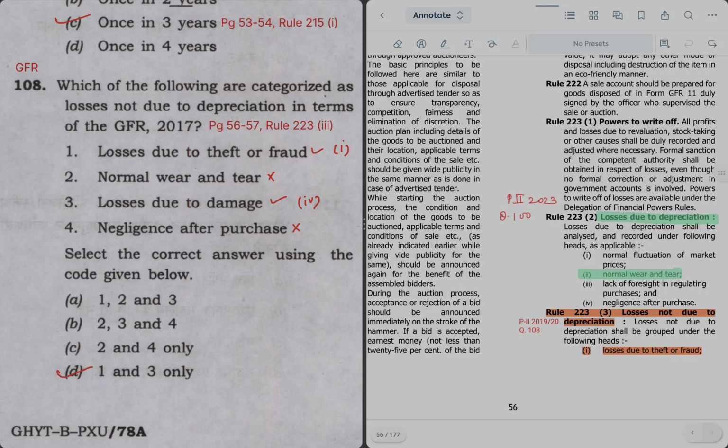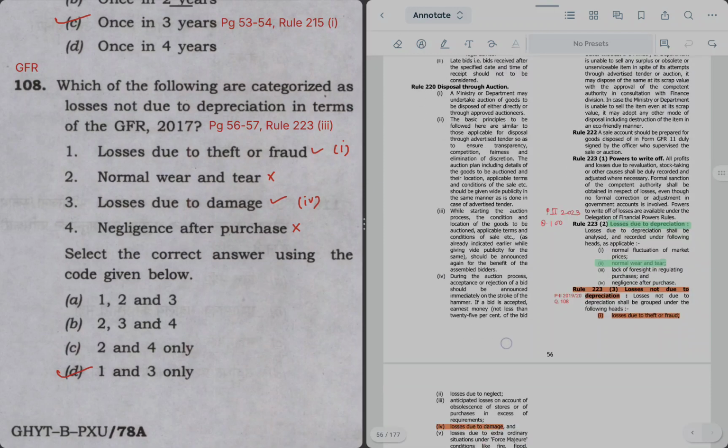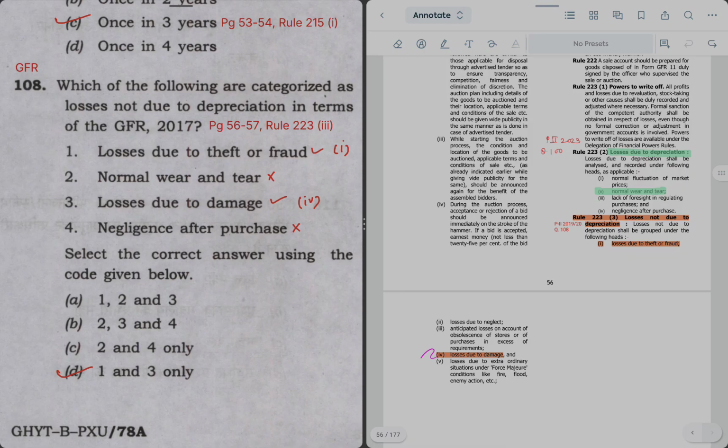So one is losses due to depreciation under rule 223.2, and the other is losses not due to depreciation under 222.3. If we go to the question, it is asking for losses not due to depreciation. So options 1 and 3 are covered here and here.